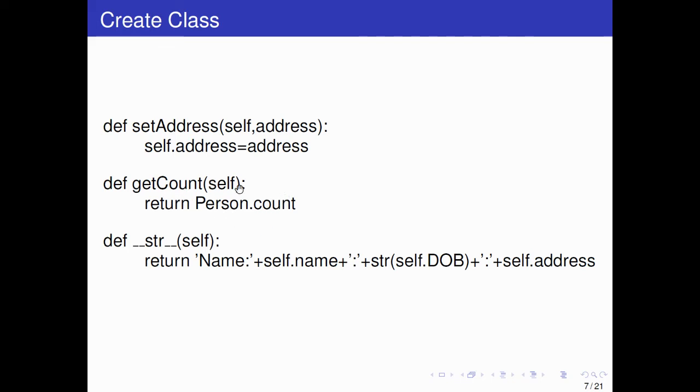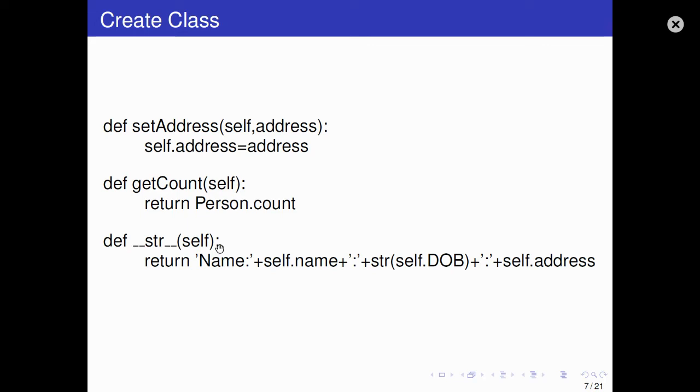So how many objects are in the class, Python will return that. In the class Person, it will return that Person.count. I will show you this program. And def __str__, this function will return output as a string.